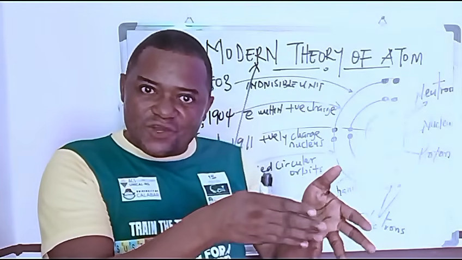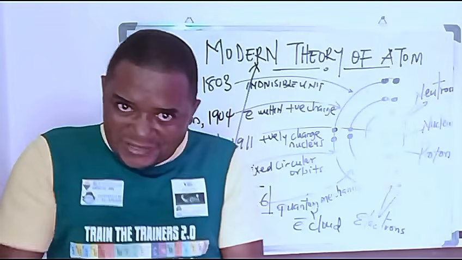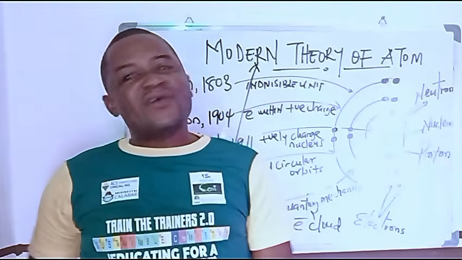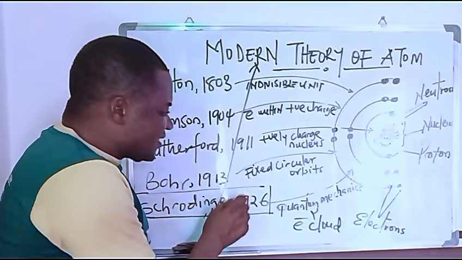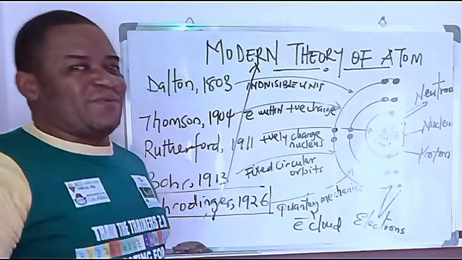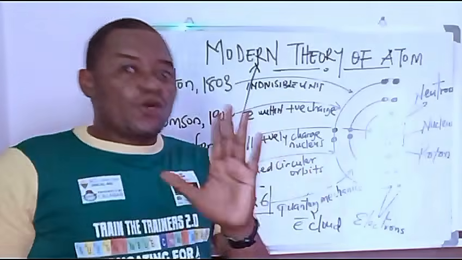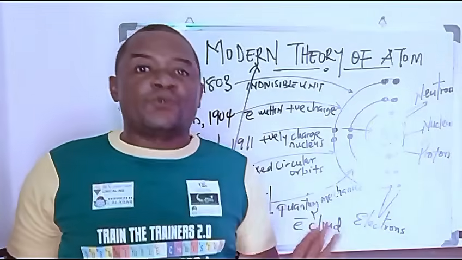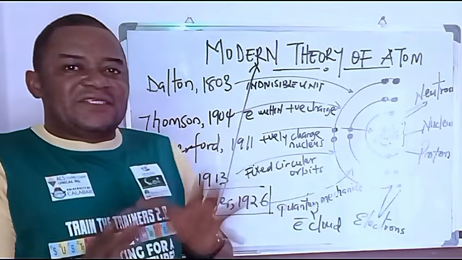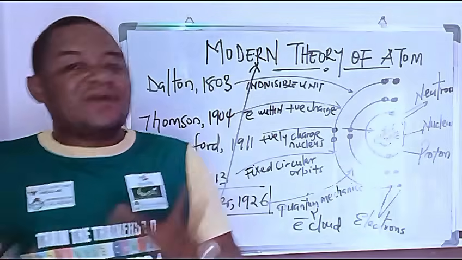Uranium, bombarded with a helium atom, with an alpha particle, is going to do what? Break down into pieces and give you a thorium atom and a helium atom. So it means that, from his own explanation from quantum mechanics, the atom is divisible. Now, if that is not good for us, he also said, look, we have what we call isotopes, where we say that we have different elements out of one element with what? With the same atomic number, different mass number.